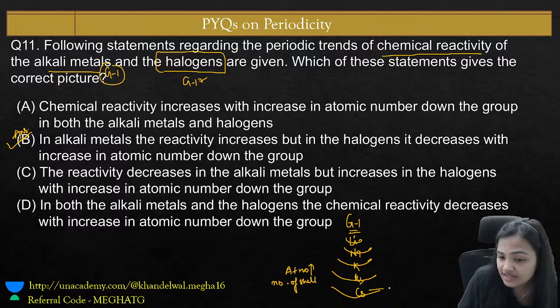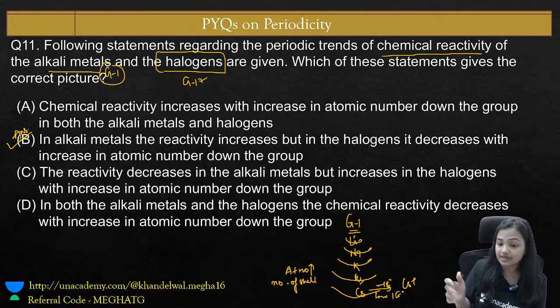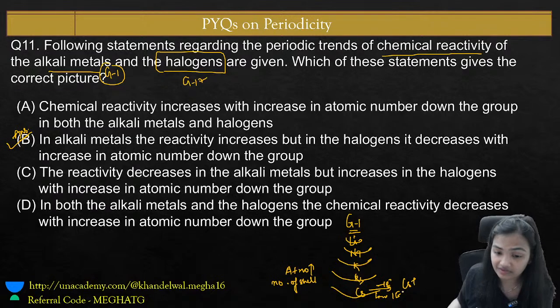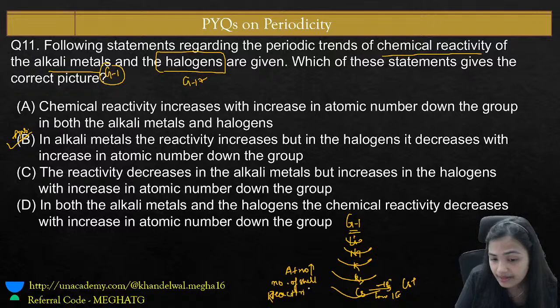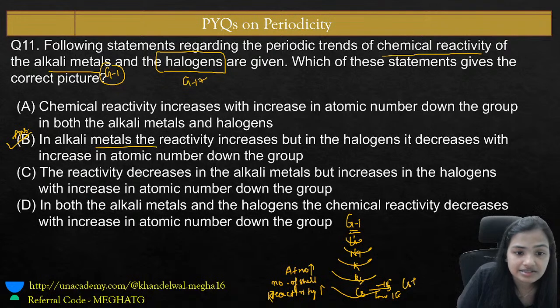So it becomes very easy to remove an electron in the case of cesium; very low ionization energy is required, so it gives its electron very easily and is most reactive. So in the alkali metals the reactivity increases as the atomic number increases down the group.